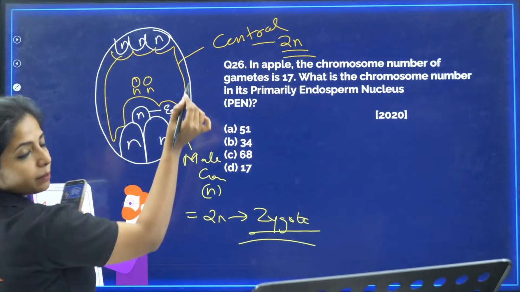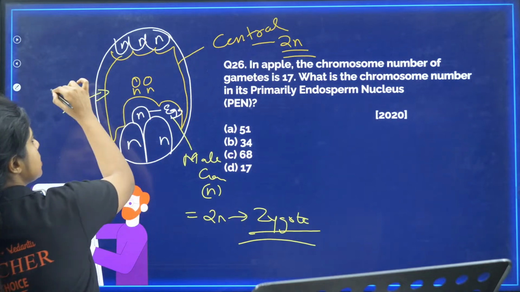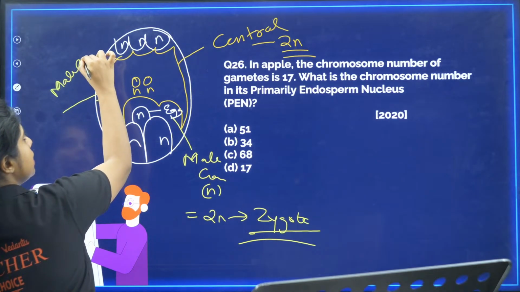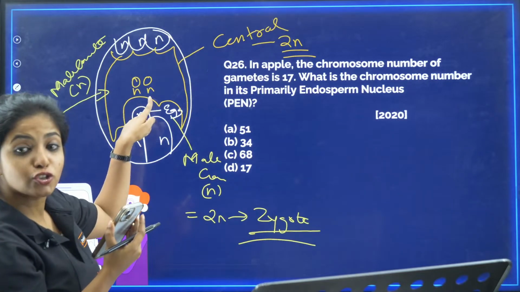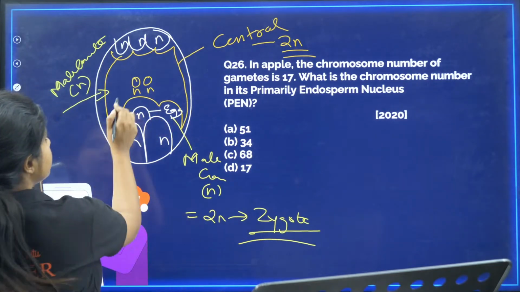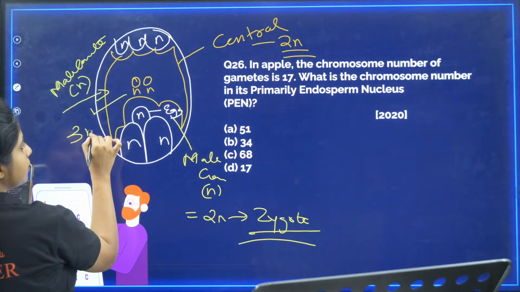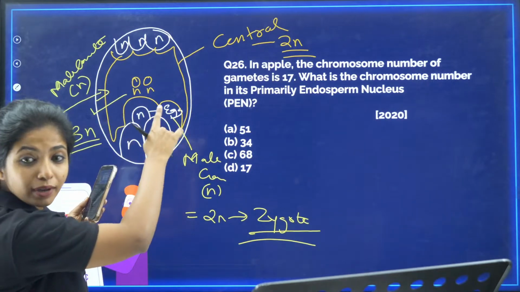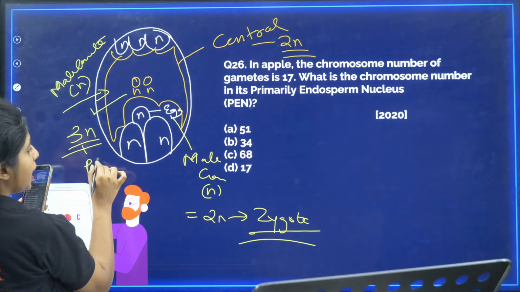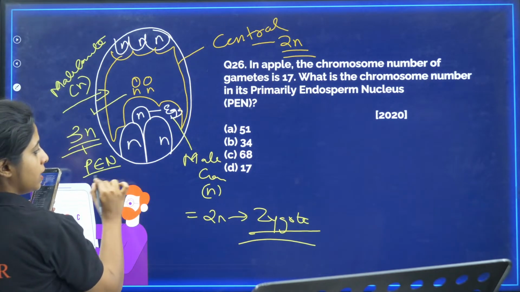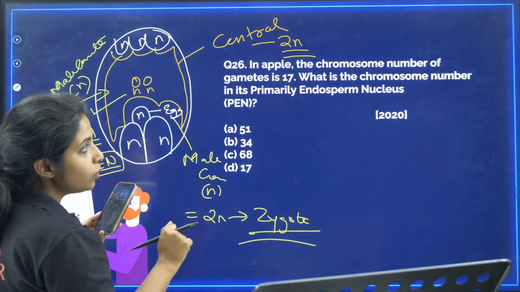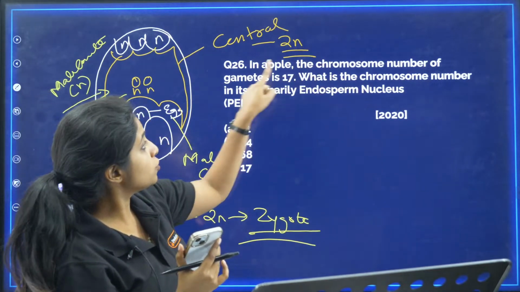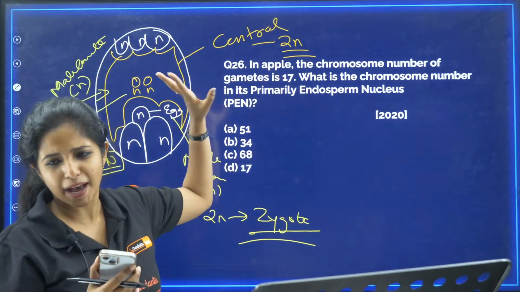There is another male gamete which comes and fuses with the central cell. This male gamete has N, and the central cell has 2N already. So together it will become 3N. And what is this structure? This is the primary endosperm nucleus, which is there for nourishment of the zygote. Agreed?